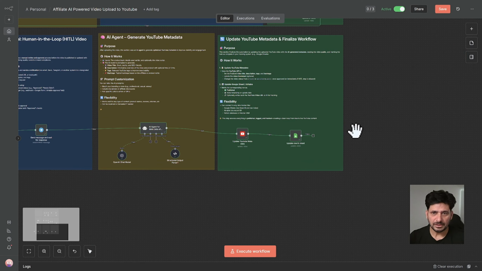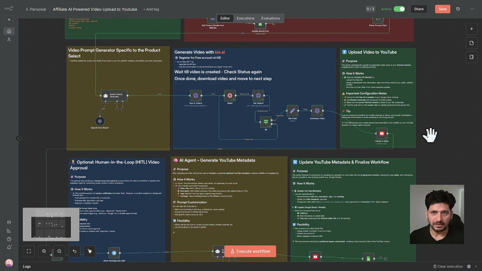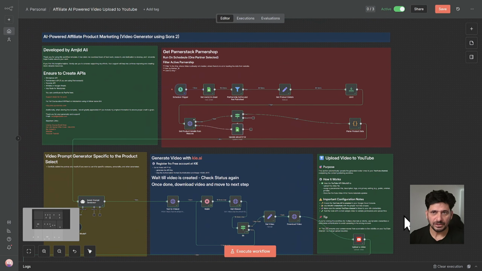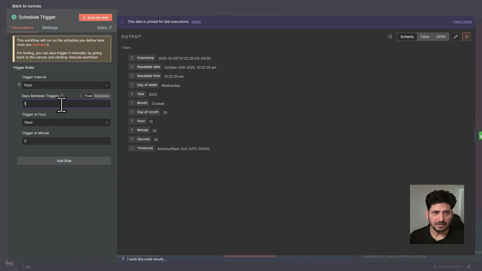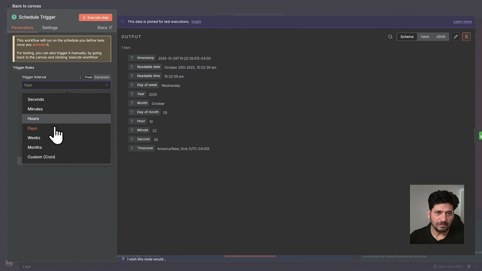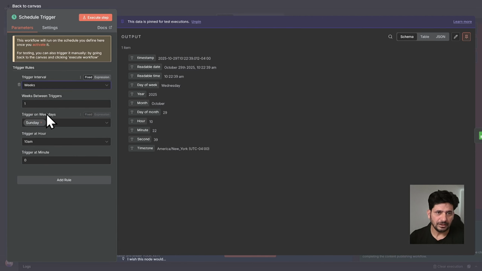done faster. So you can apply this, of course, the template is available. You can download the template and only tweak the things that are related to you. Every day by 10 a.m., you can, of course, change it instead of every day. So I can make it every 3 days or I can make it weekly. So I can make every week on Sunday by 10 a.m.